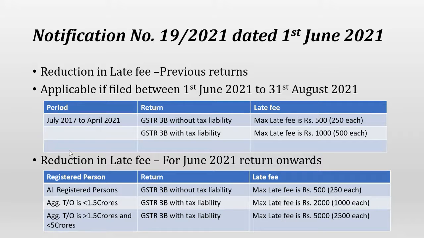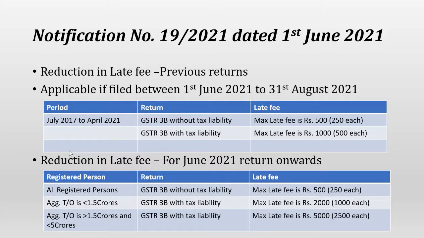Here we have two types of returns, one is GSTR 3B without tax liability, that is nil returns, and the next is GSTR 3B with tax liability. For nil returns, the maximum late fee is capped to rupees 500, that is 250 each. And where there is a tax liability, the maximum late fee is rupees 1000, that is 500 each in CGST and SGST. Also, the late fee has been reduced for future returns, that is from June 2021 onwards.